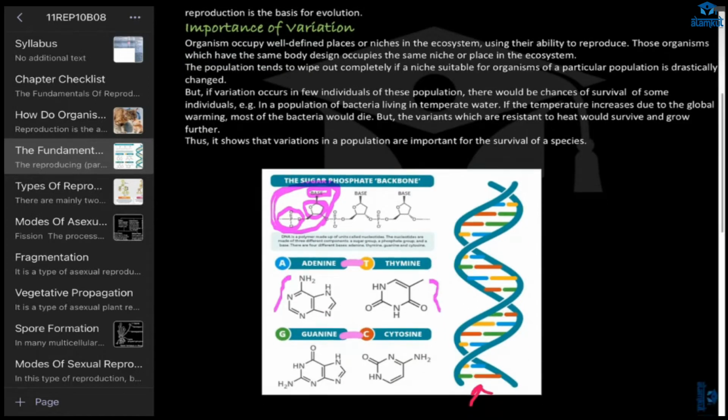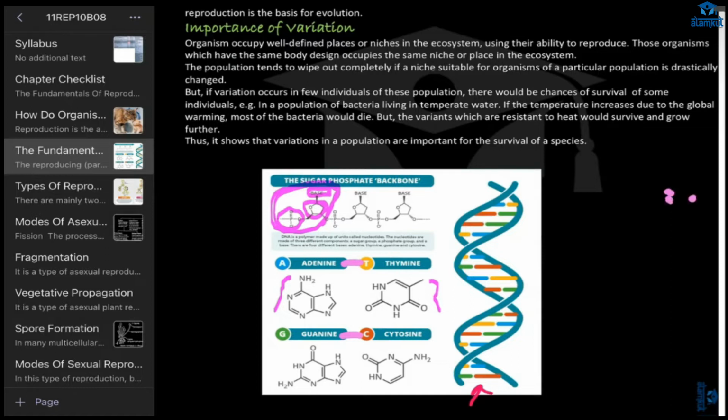So there will be many bacteria in water. The water temperature is moderate, then the temperature is increasing due to global warming. What will happen? The bacteria will die, but the variants which are resistant to heat would survive.